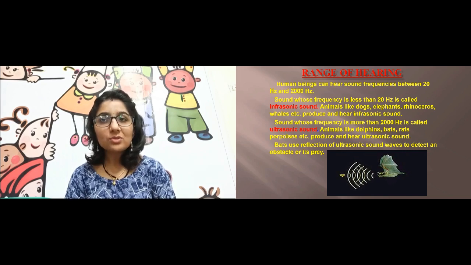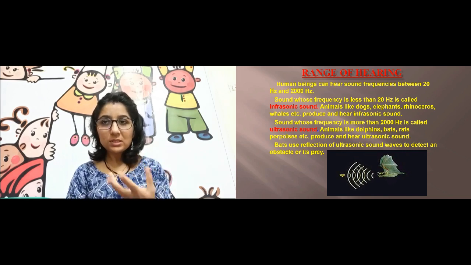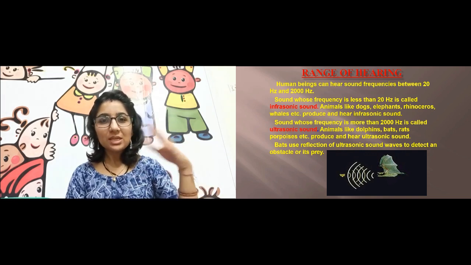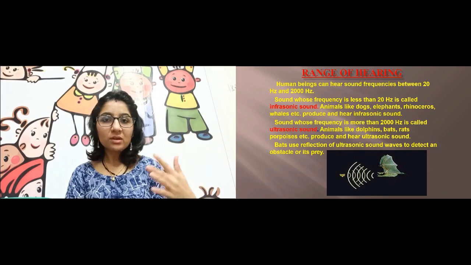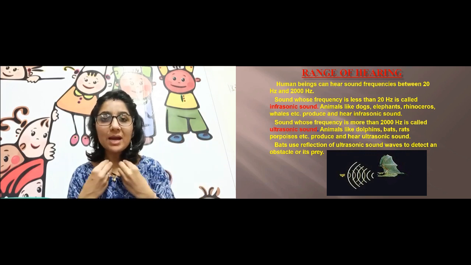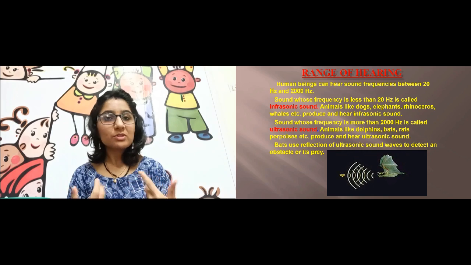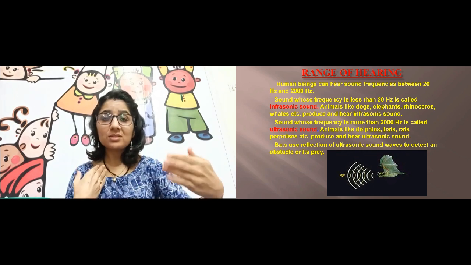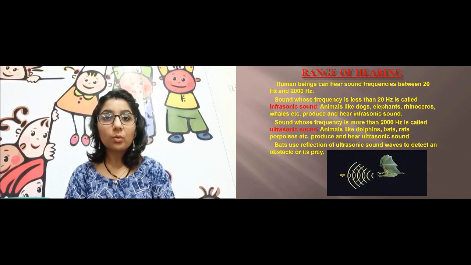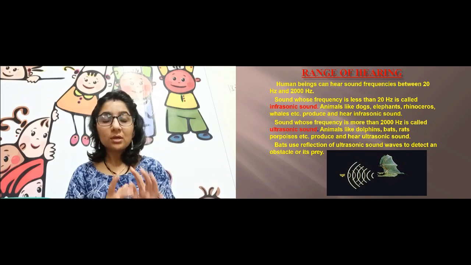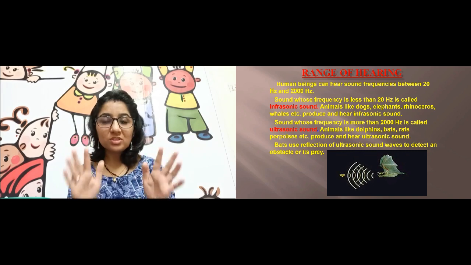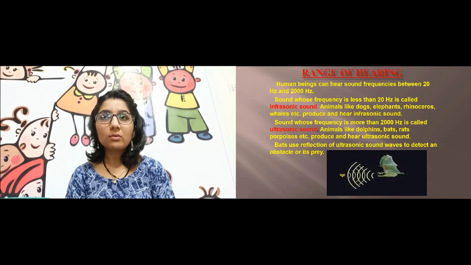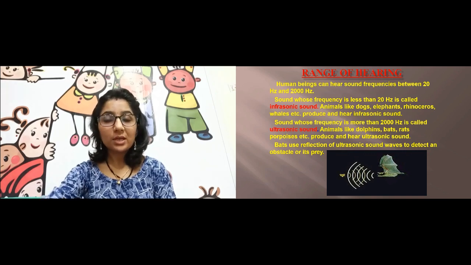And you see the bats, you can see in the diagram, they produce the ultrasonic sound, which goes out, and if there is any obstacle in between, the sound will reflect from any solid object. So bats produce the ultrasonic sound which we cannot listen to, and that sound will reflect back if there is something in between. Then they understand, okay, at this distance an object is there which is of this shape and size. Yes, they do understand this way. So this is all about the range of sound or the range of hearing.